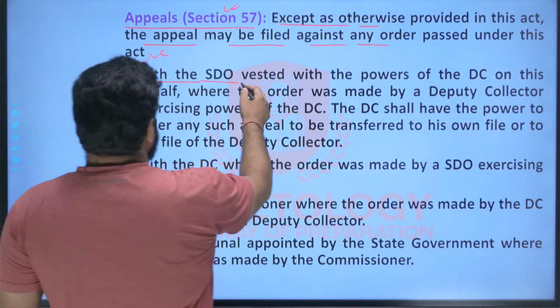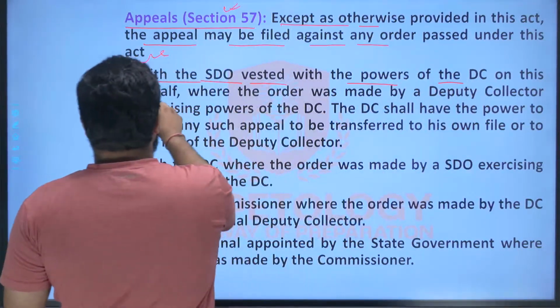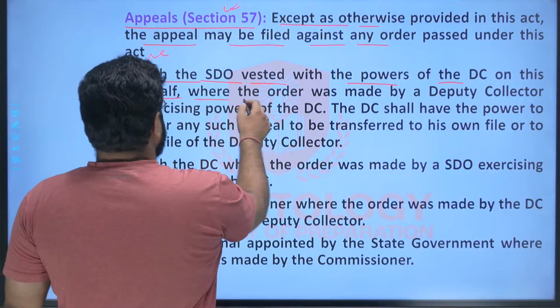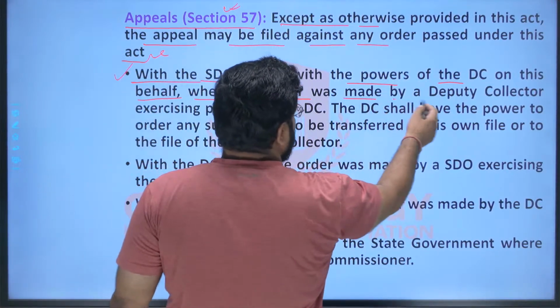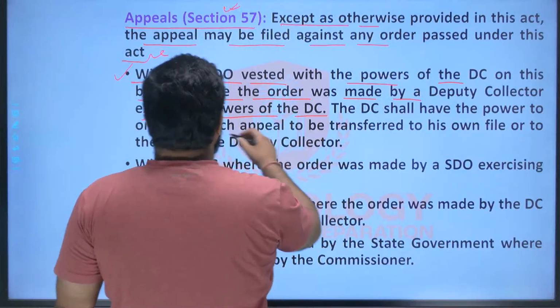So with the SDO vested with the powers of the DC on his behalf, where the order was made by the deputy collector exercising the power of the DC, right?